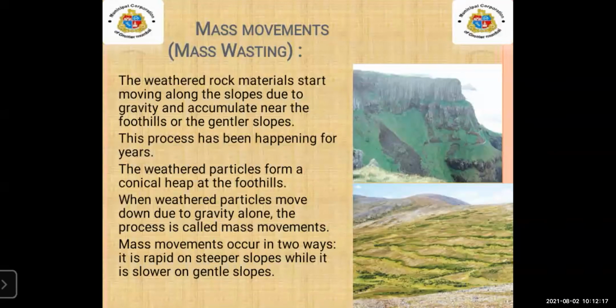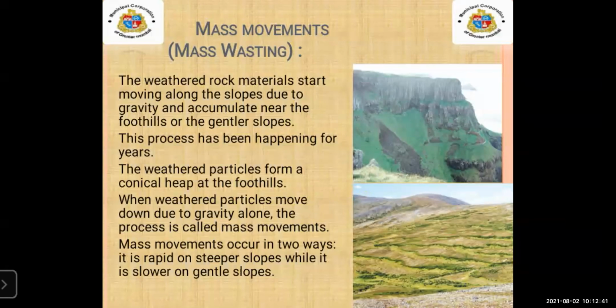Another example we can take is landslides. We are going to study landslides further. So what are mass movements? When particles move down due to gravity, this process is known as mass movements.